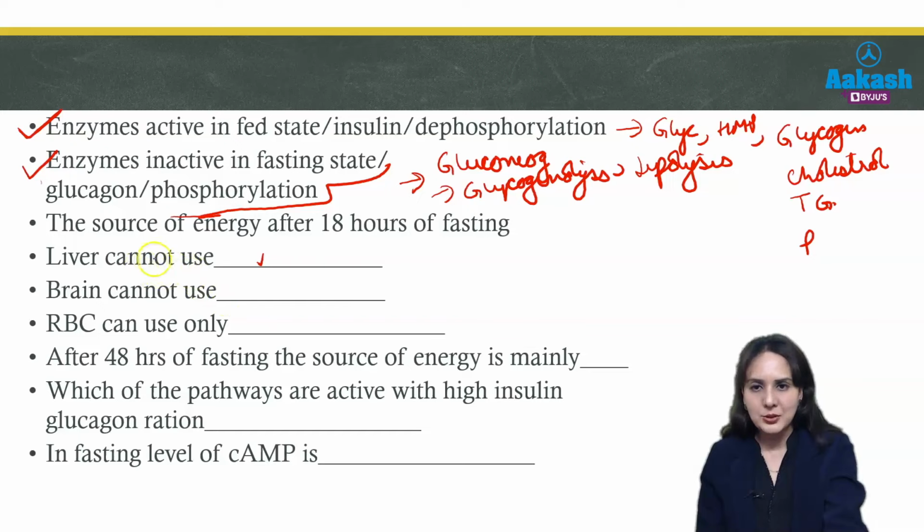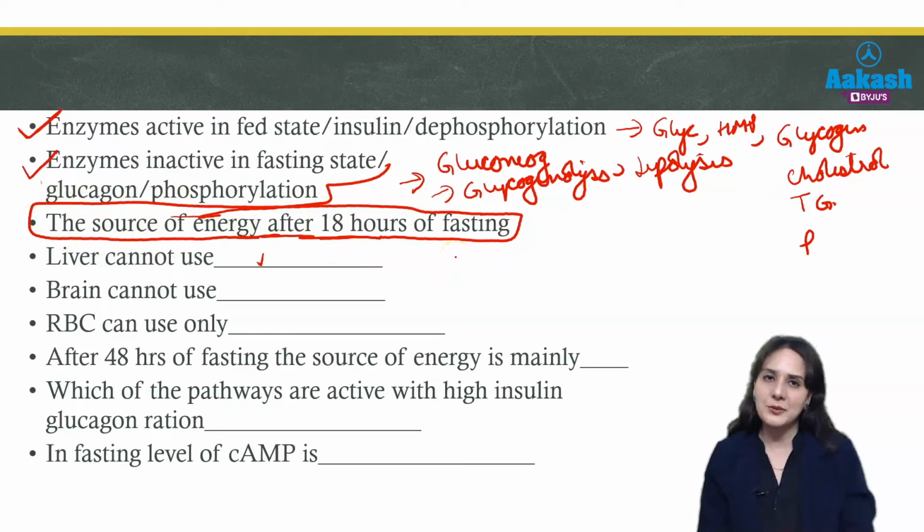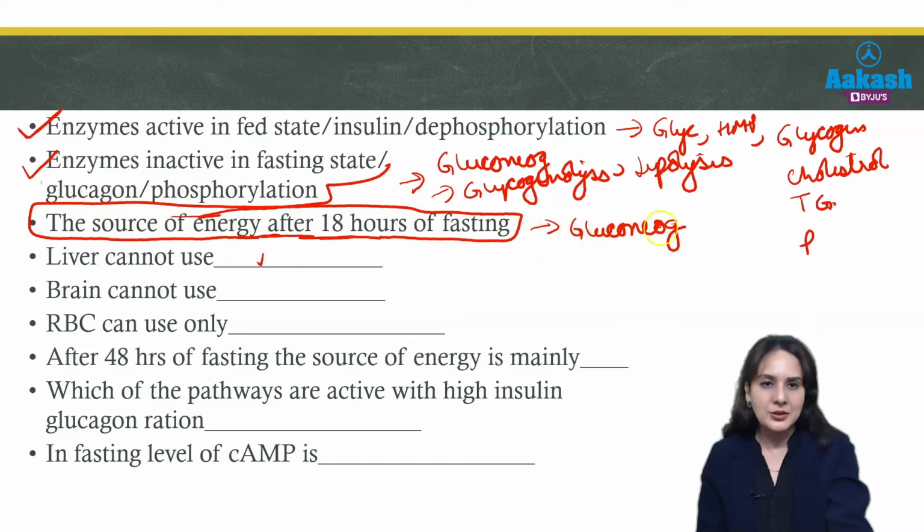Now the question is source of energy after 18 hours of fasting. We know the first source of energy in case of fasting is glycogen breakdown. But after 18 hours glycogen stores are depleted, so our body is dependent upon gluconeogenesis. So questions like this you should know.